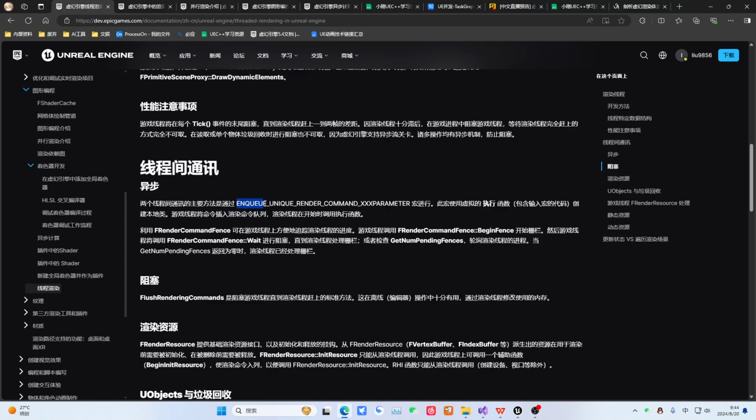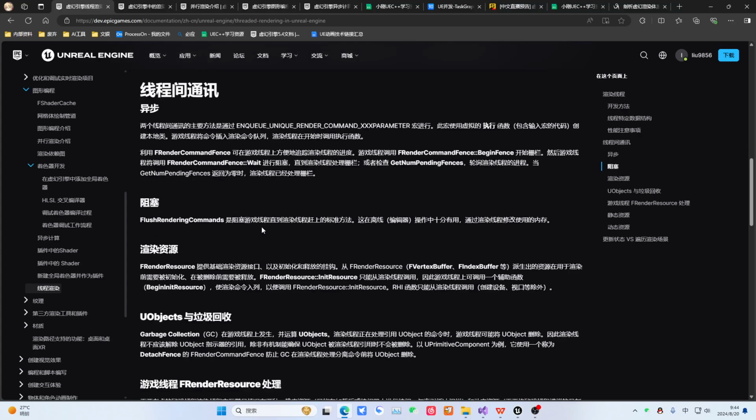So how do they communicate with each other? The communication method is mainly through this macro, ENQUEUE_RENDER_COMMAND, which is carried out. This way, you write the code you want to execute on the render thread into this macro, and that's it. Then these are some specific methods for continuing to track the progress of the render thread. And this command is used to make the game thread wait specifically.